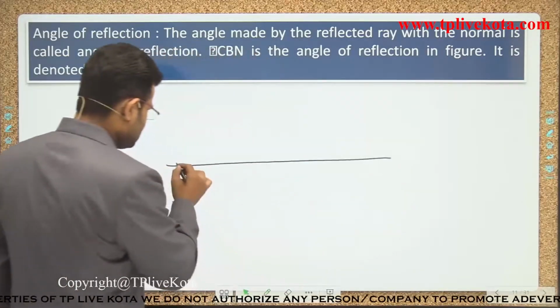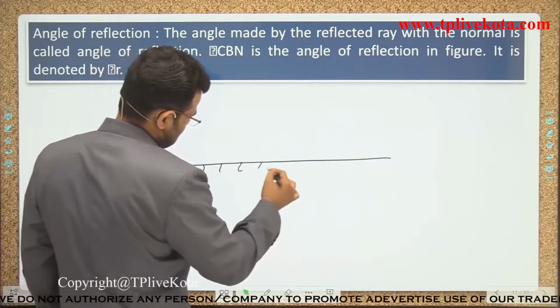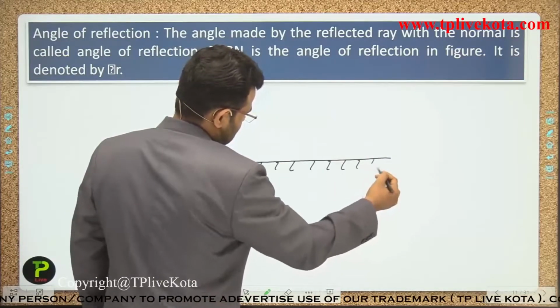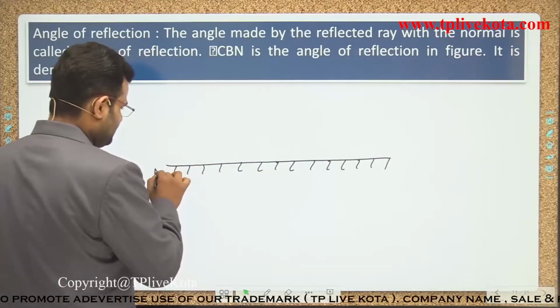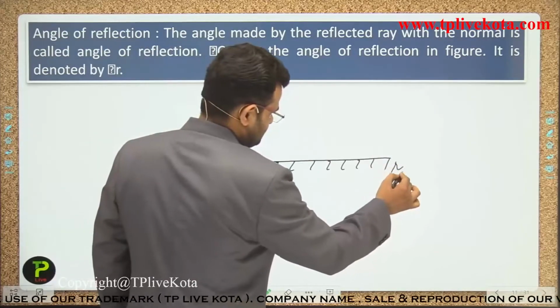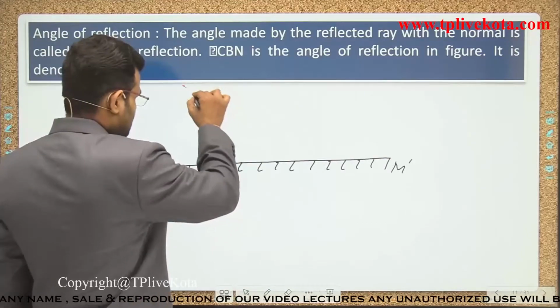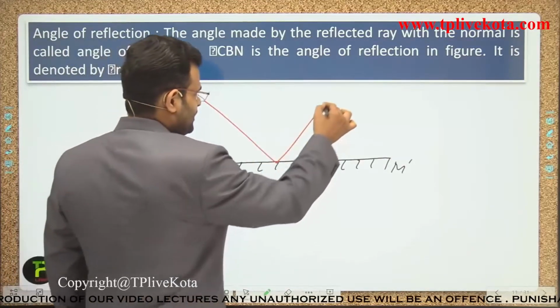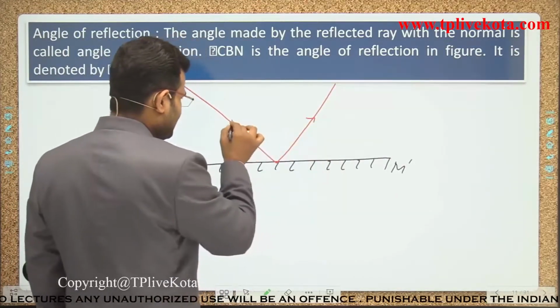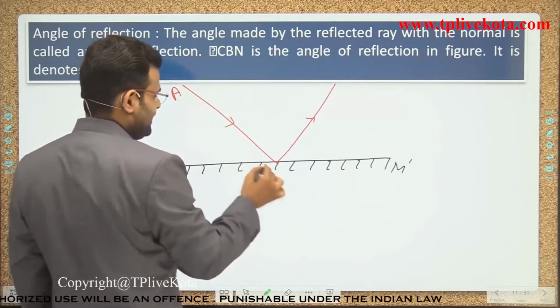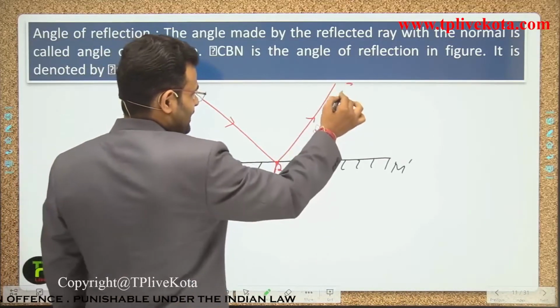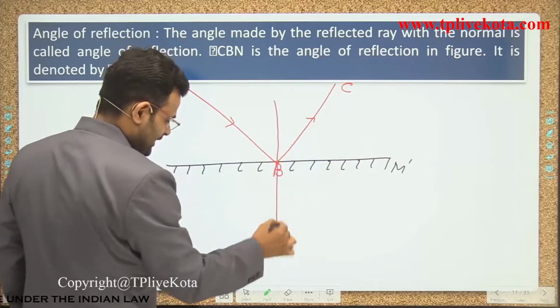That is the mirror, guys, M and M dash. Incident ray, reflected ray, complete. The names are A, B and C, and that is the normal, guys.